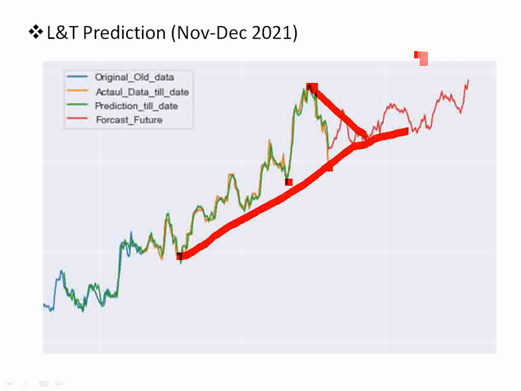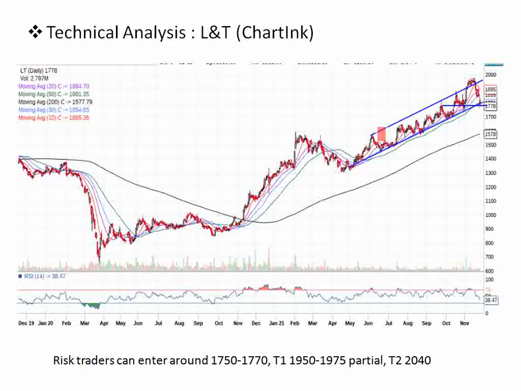This is the candlestick chart we have taken from ChartLink. This is a daily candlestick chart. Here also we can see L&T is moving along with this particular channel, which is almost around the 50 moving average, and the current close price of 1778 is also almost around this 50 moving average.